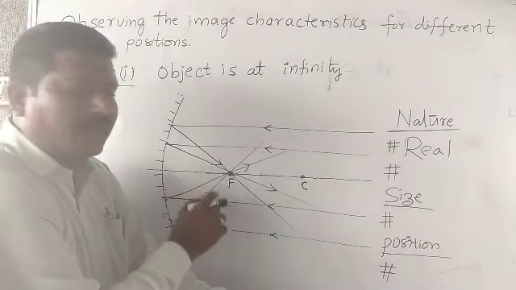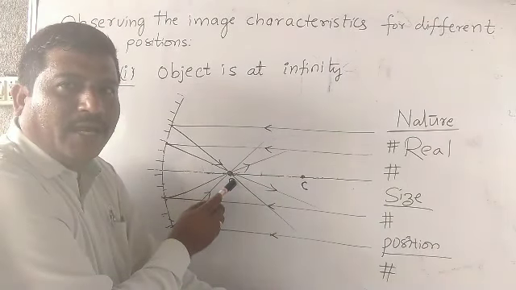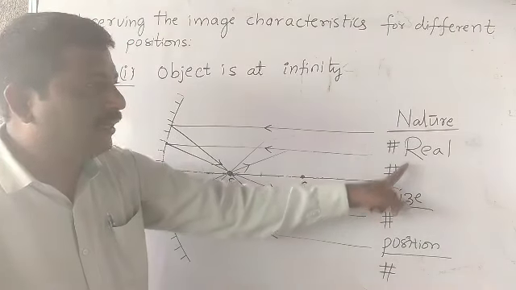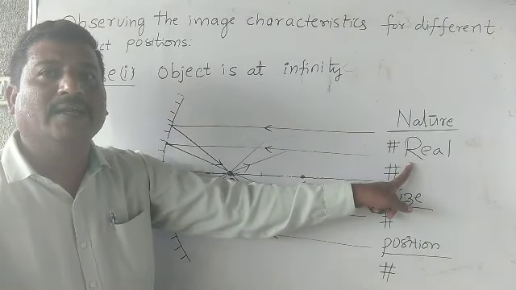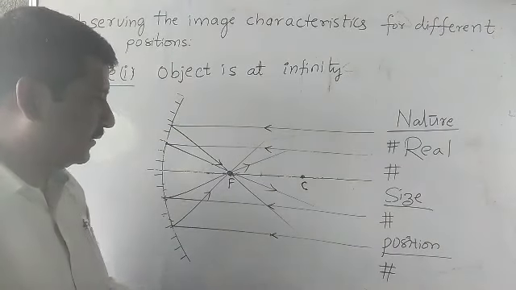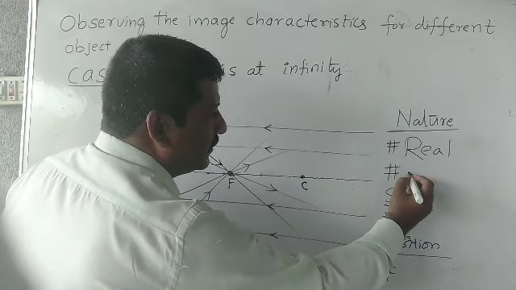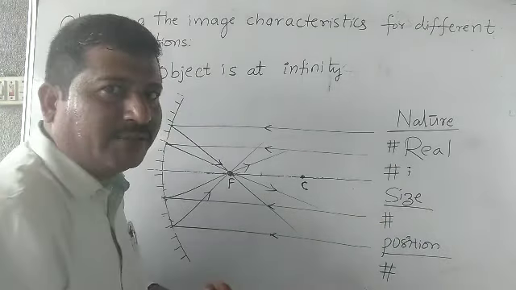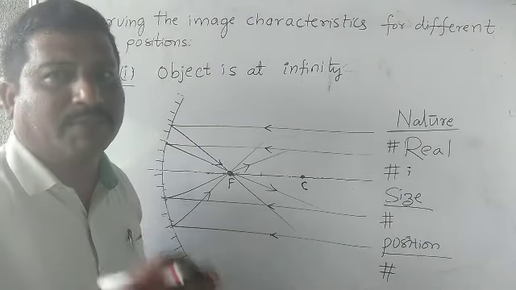Right. All reflected rays meet at this point and form the image. So here, which type of image is it? Real image. Next, in case of a concave mirror, we get a reversed, inverted image.